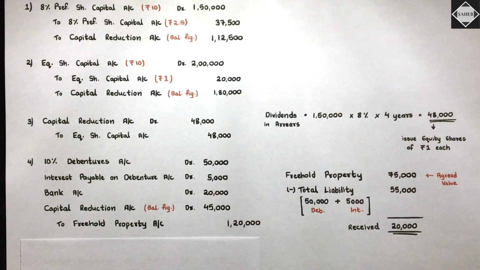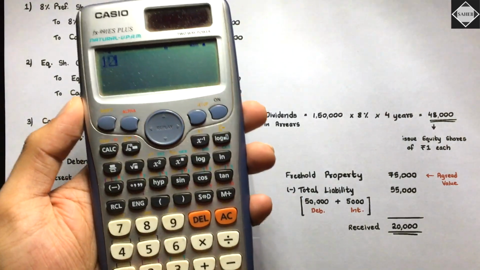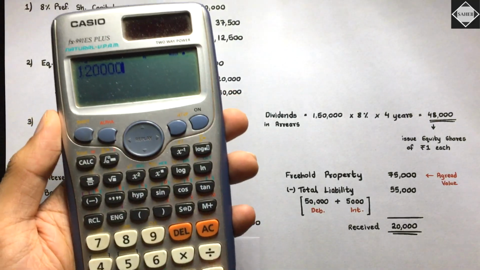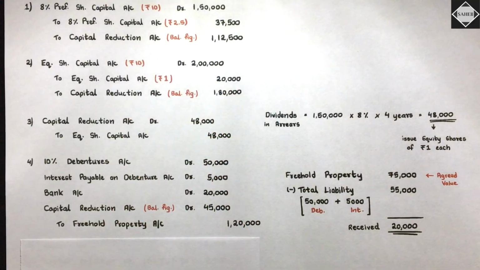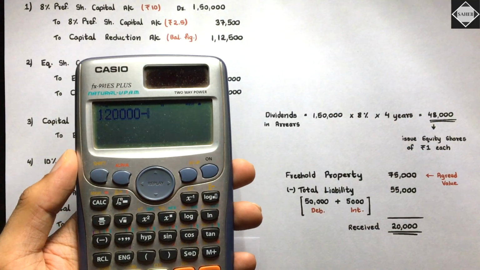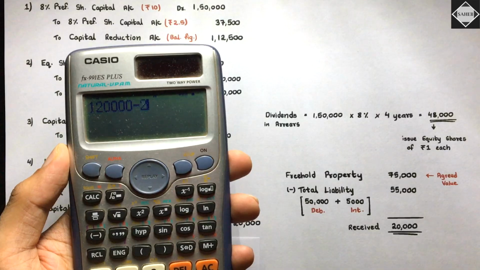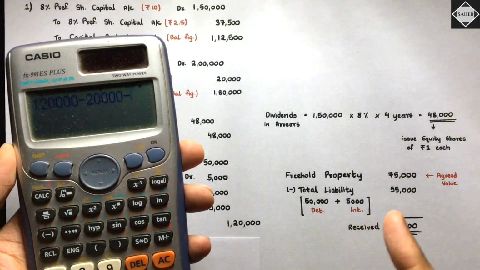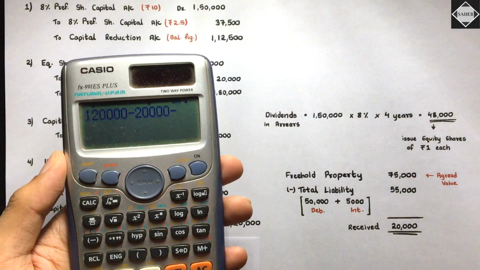In this case, we are incurring a loss because of this transaction of 45,000, so that will be debited to capital reduction account. Do you understand? 1,20,000 was the value of our freehold property. Debenture holders took that freehold property and paid us 20,000 for it, and said our liability is completely settled by this.